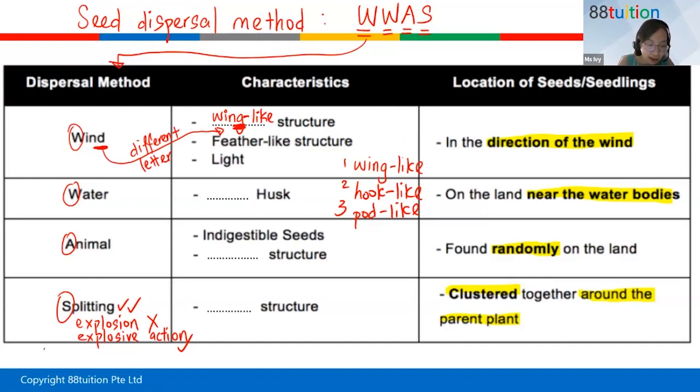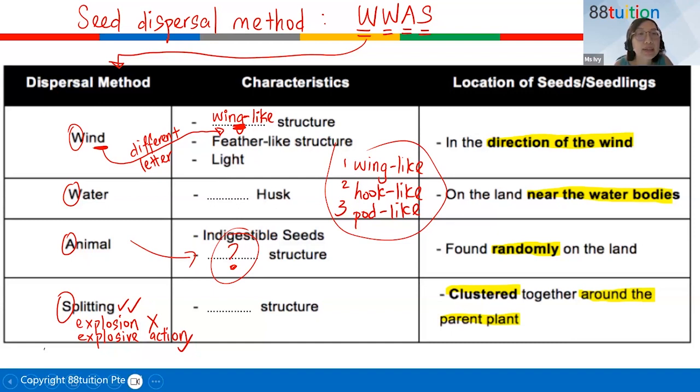If it's dispersed by animal, can y'all tell me what kind of structure? 1, 2, or 3? Over here, 1, 2, or 3, this one. All right, so it will be hook-like structure.